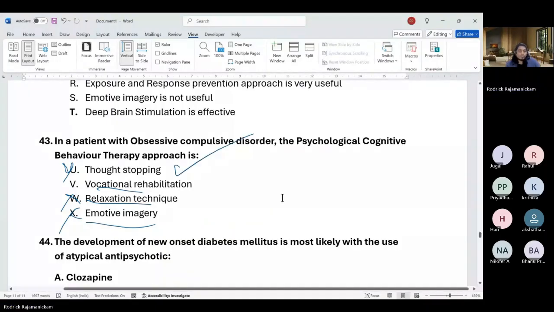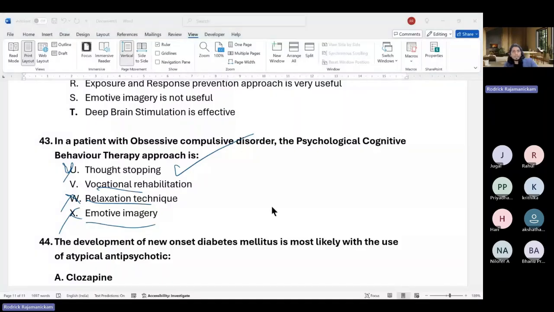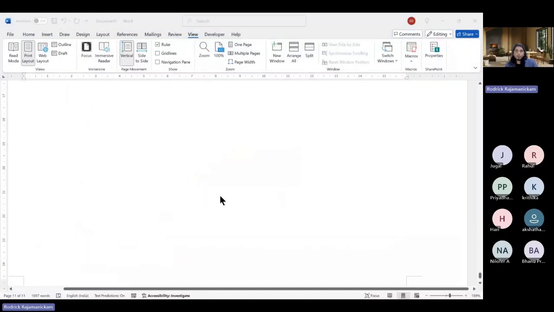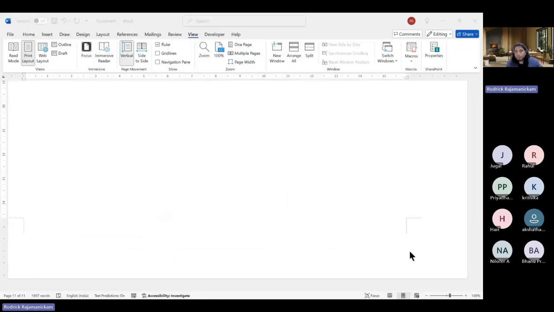So if you were to rate this question paper, it was actually really good. But thought stopping will not work, so please don't use it. Okay, you will be grilled by your consultant psychologist for your use of thought stopping.